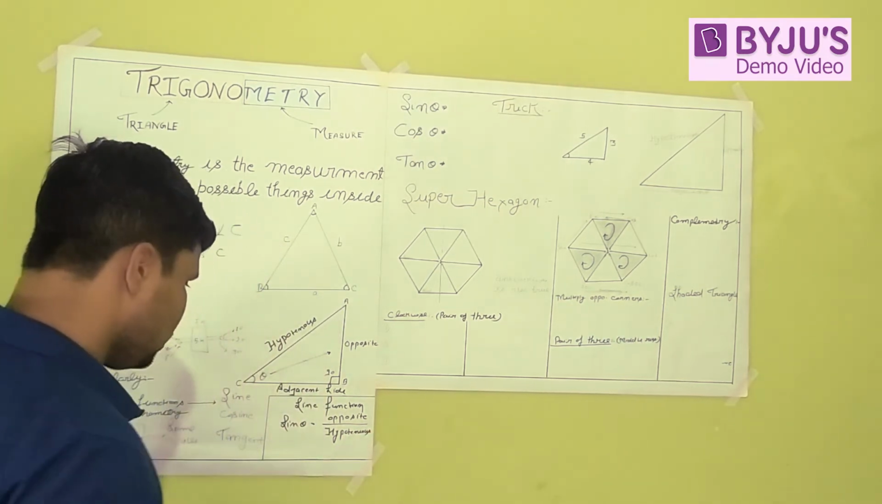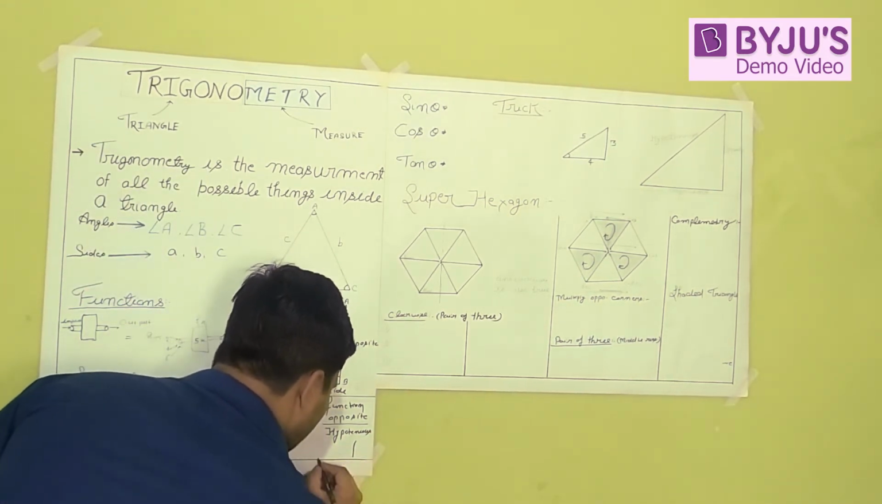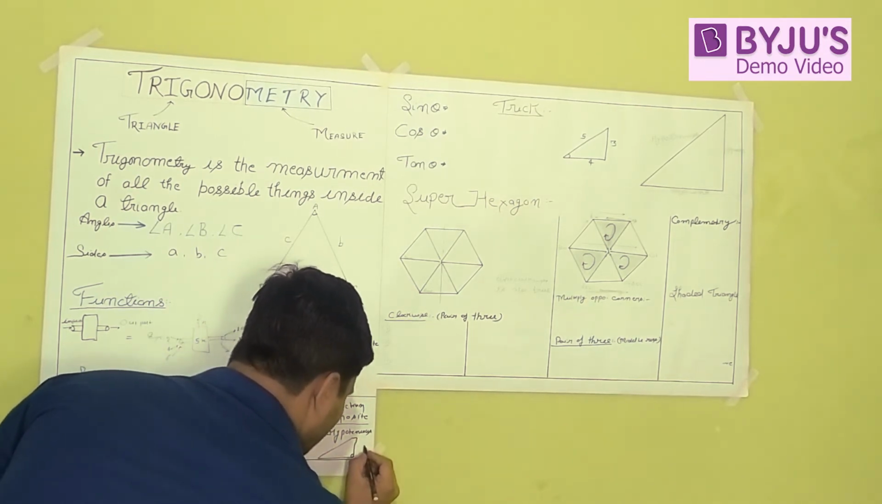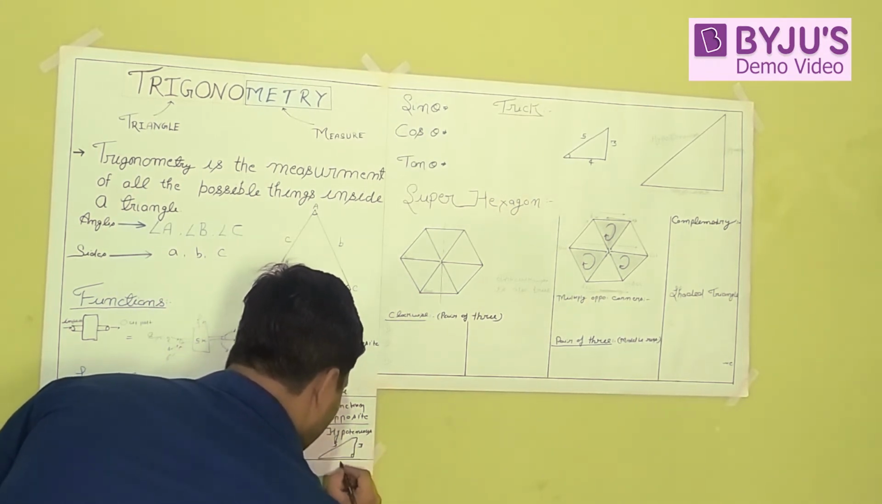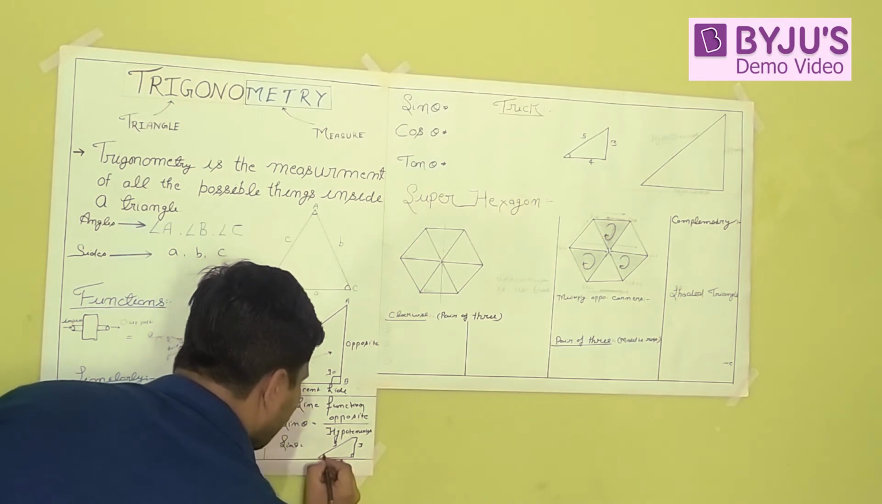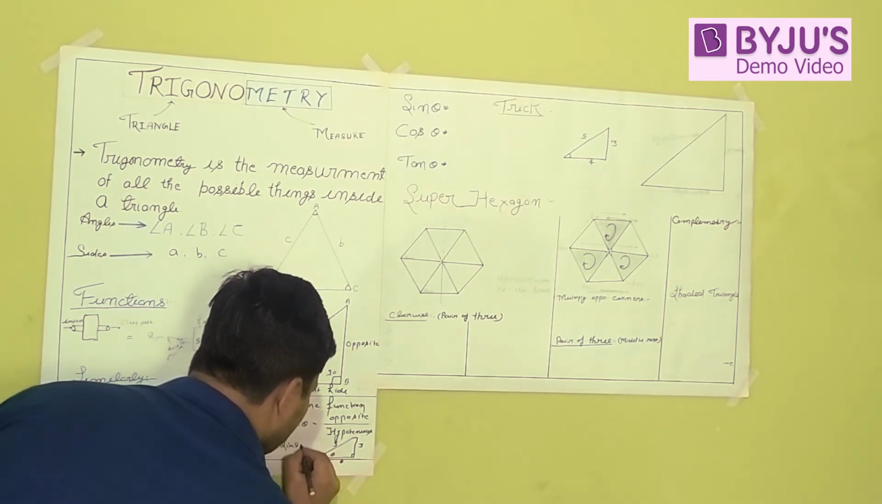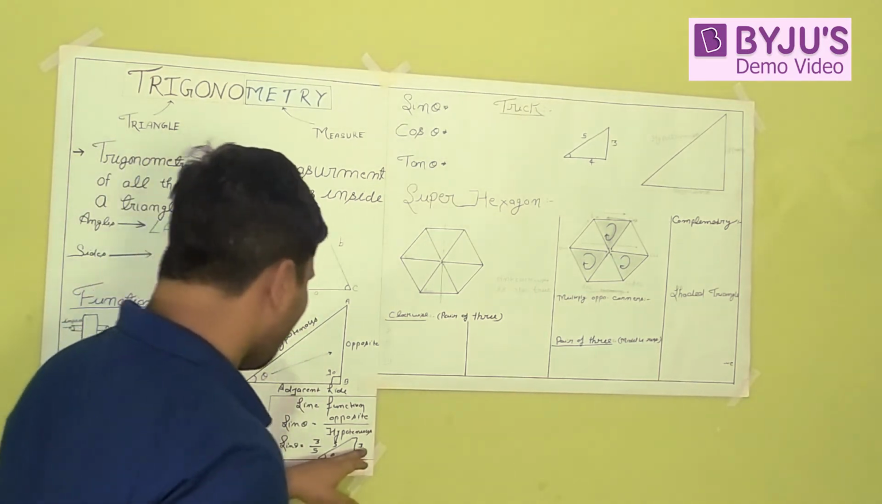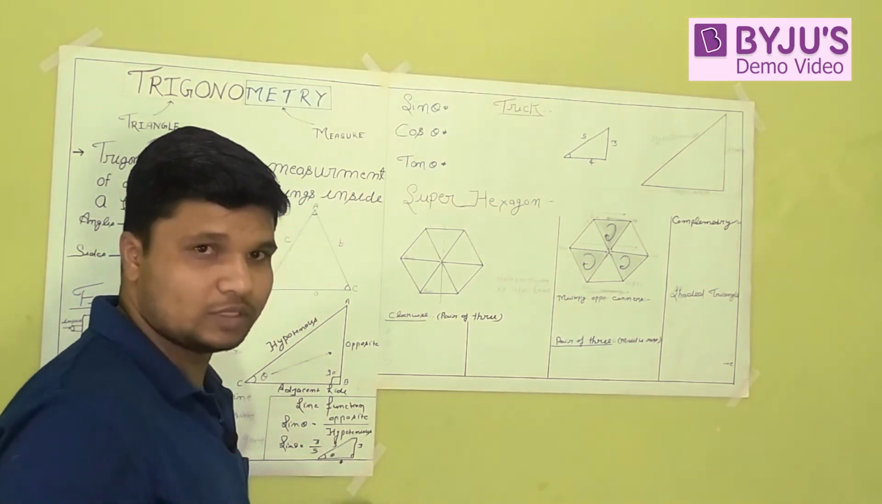Okay, so let me consider a triangle. For example, if this is a right angle triangle and this side is 3, this is 5 and this is 4, and this is angle theta, then sine theta will be 3 upon 5. It is opposite upon hypotenuse.